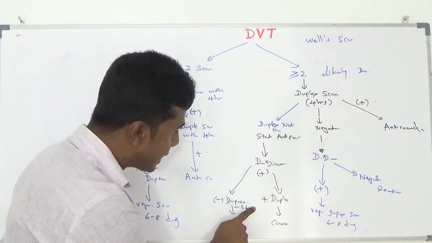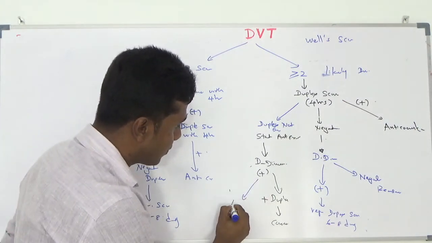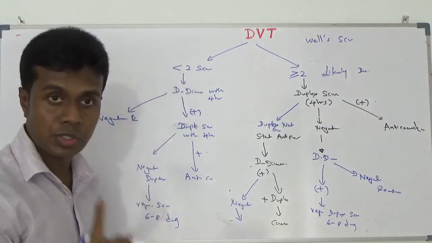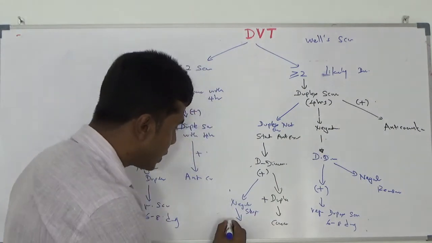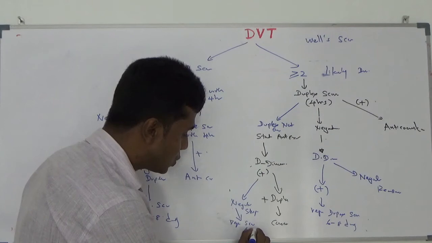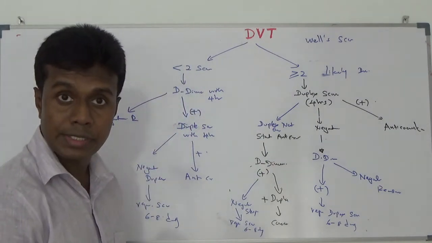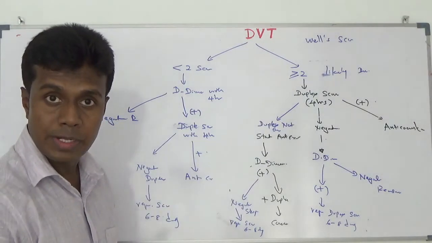If duplex is negative, you stop anticoagulation and repeat the scan in 6 to 8 days time. That is how you manage a patient with a Wells score of 2 or more.